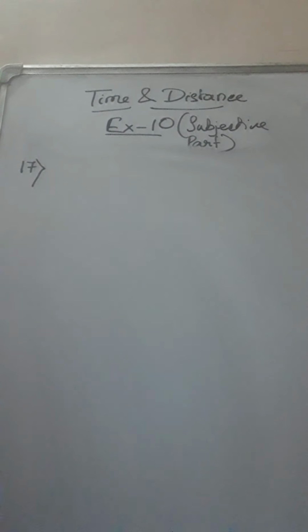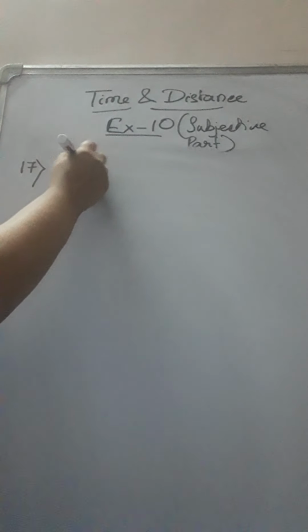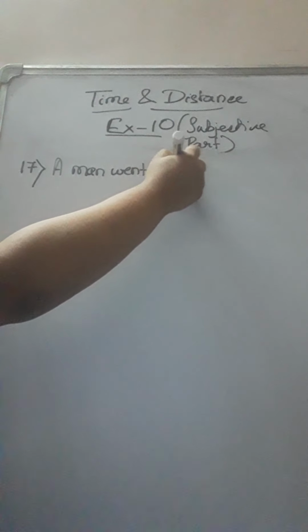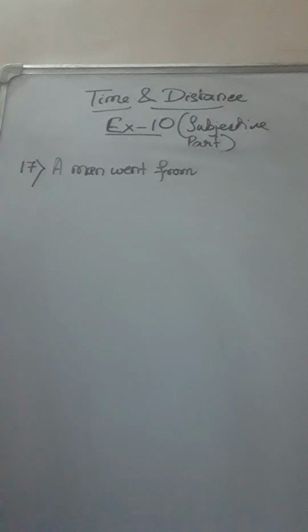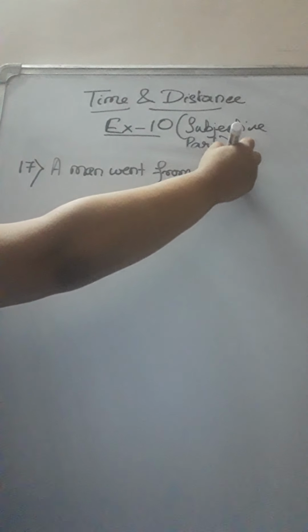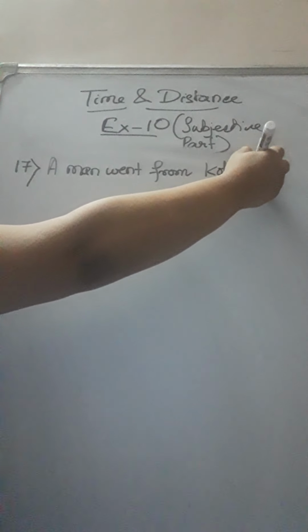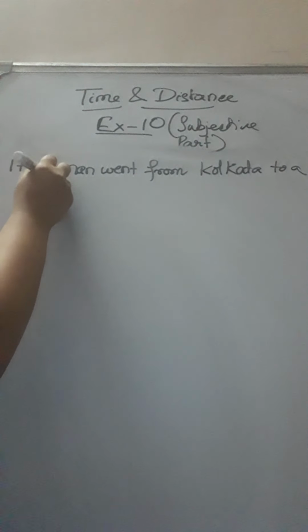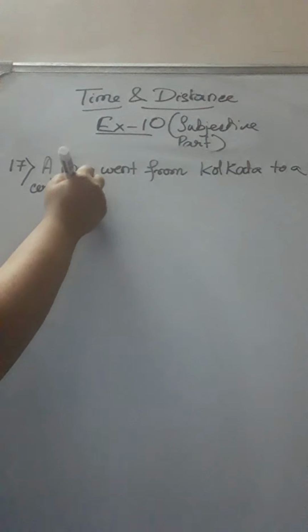Now students, we are continuing with exercise 10, time and distance. This is sum number 17. A man went from Kolkata to a certain place. So the man is traveling from Kolkata to a certain place.